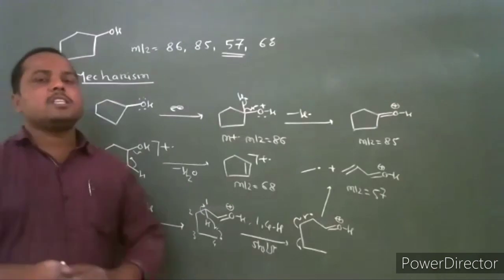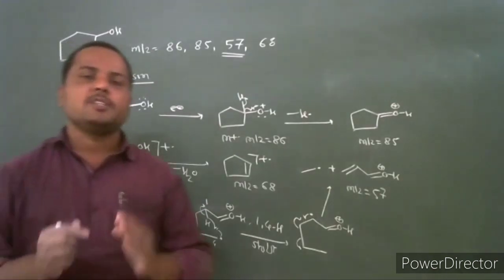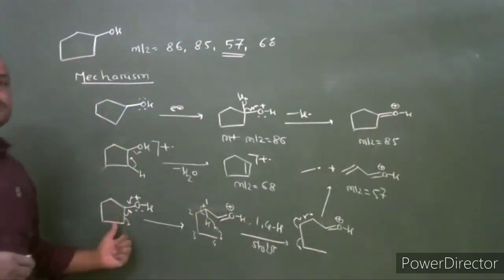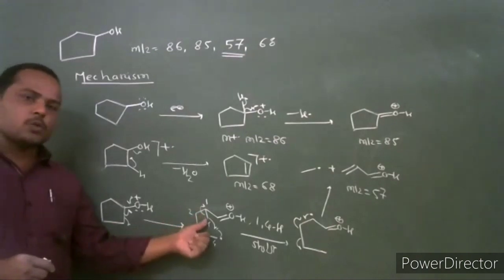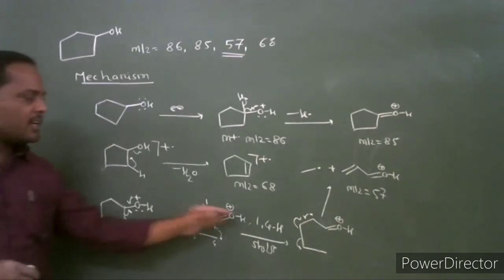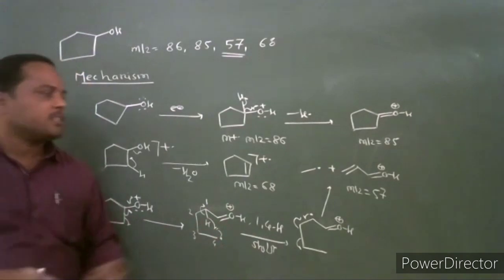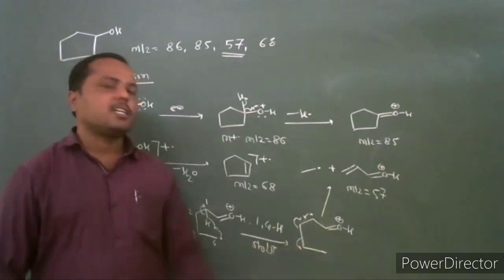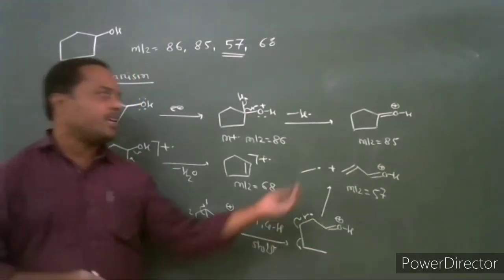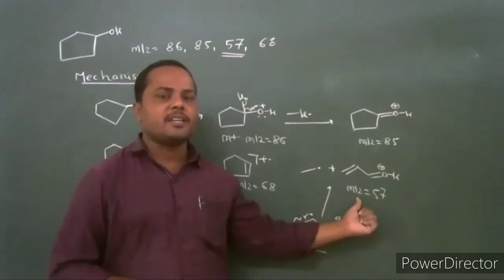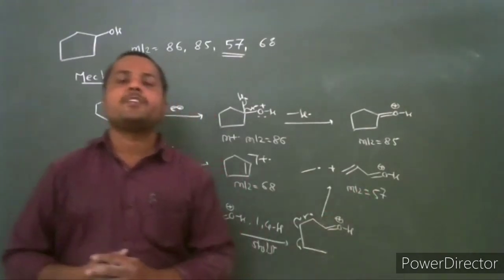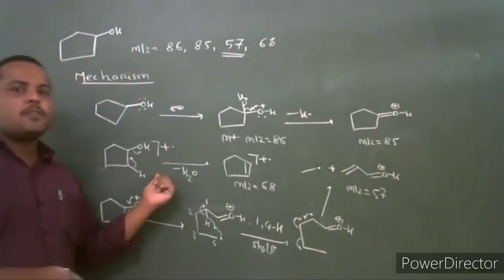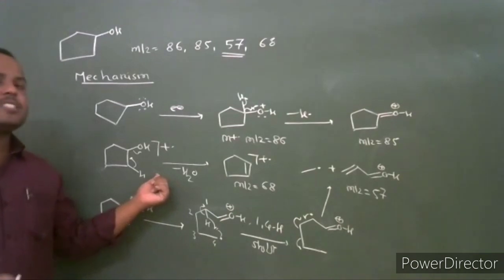And in cyclic alcohol, these are the three possible modes of fragmentation. The first one is alpha cleavage, loss of hydrogen radical. Another one is alpha cleavage of a carbon-carbon single bond to give an oxonium ion, and a radical cation is formed. This radical cation undergoes a 1,5 or 1,4 hydrogen shift. The radical shifts from a non-conjugated to a conjugated position, and further it undergoes loss of ethyl or propyl radical to give the resonance stabilized acrylium ion, which has mass to charge ratio 57. This is the second way of fragmentation, and the last way of fragmentation for cyclic alcohol is dehydration.